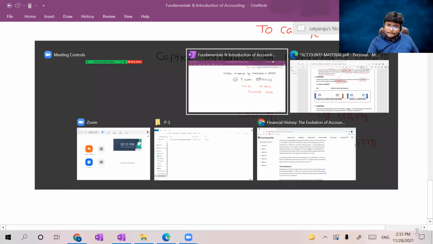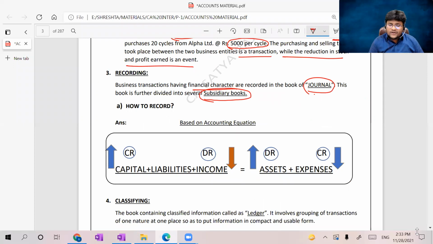So coming back to the material, just here we saw the art of recording the journal entries to a particular transaction and event by applying the accounting equation. Capital plus liabilities plus income is equal to asset plus expenses. Everything was clearly given. If you follow the material, it is more than enough. So if there is any increase, it should be credited. If there is any decrease, it should be debited. If there is any increase under assets and expenses side, it should be debited. If there is any decrease, it should be credited. So that is the art of recording the journal entries to a particular transaction and event. Where do we record? Journal. How will we record? In the chronological order.